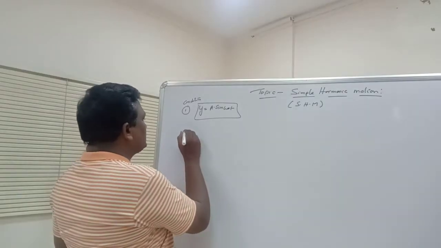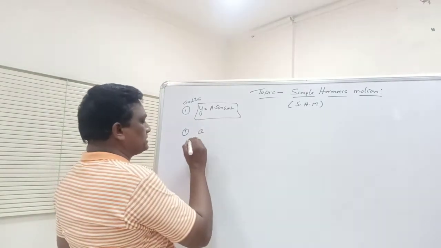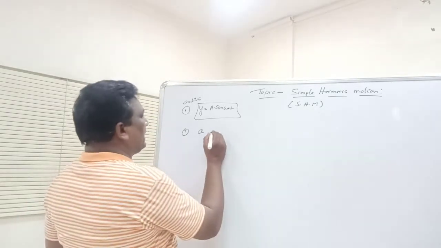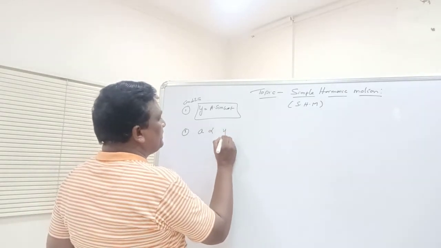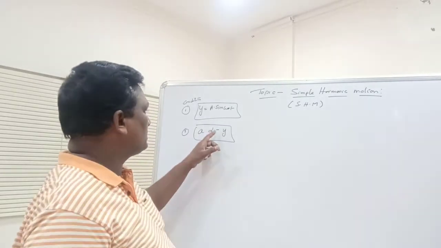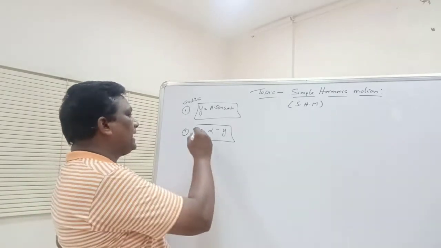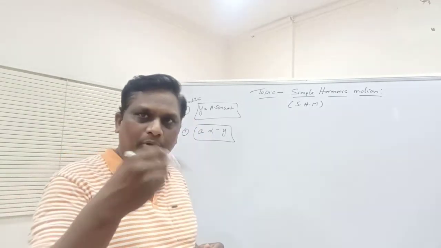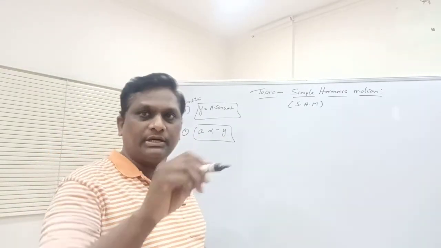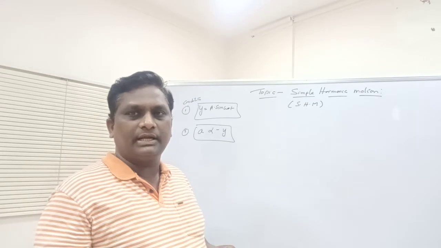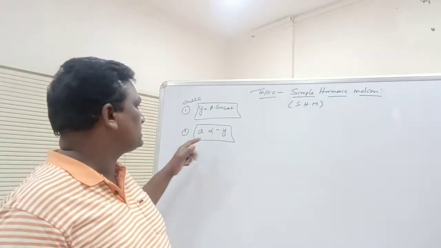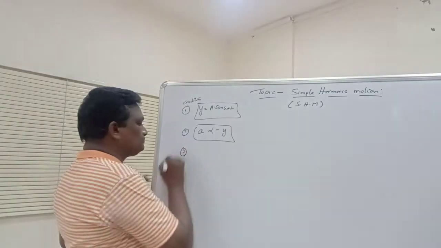The second condition is that the acceleration of the body is directly proportional to its displacement but in the opposite direction. Opposite direction means I have shown that as negative. If the acceleration of the body is directly proportional to its displacement but in the opposite direction, then we can say the body is in simple harmonic motion. So these two are the conditions, and there is a third condition.